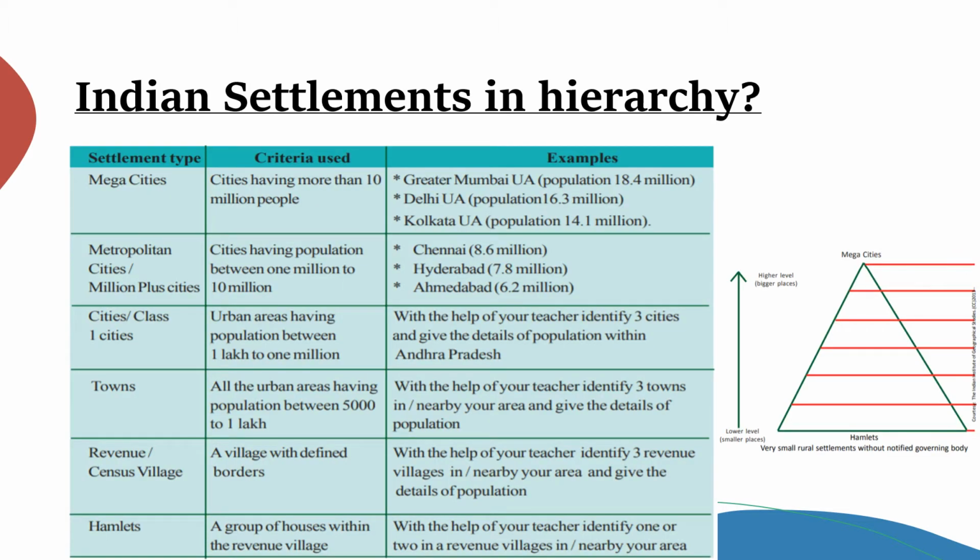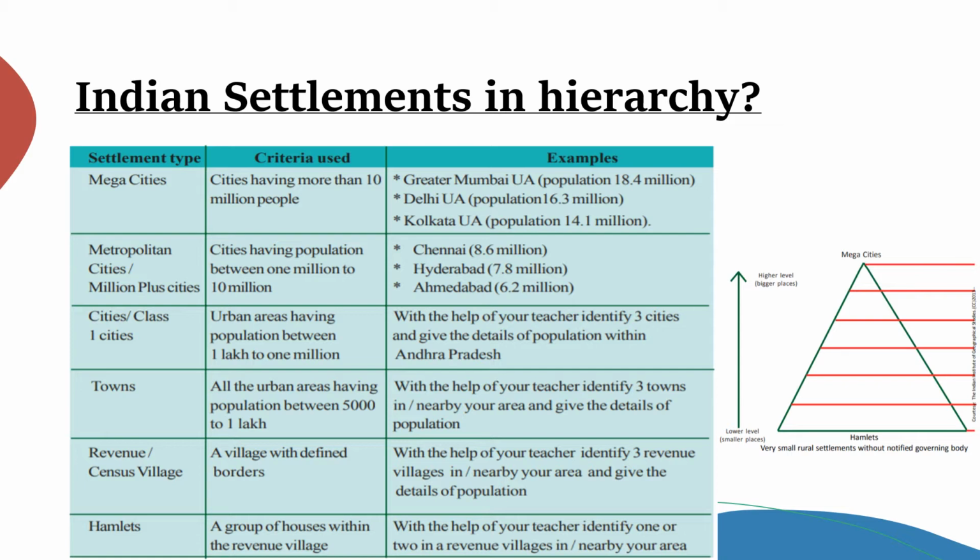Students, under this Indian settlements in hierarchy, here is a table with settlement type, criteria used, and examples. The Census of India organizes settlements in India using certain criteria.